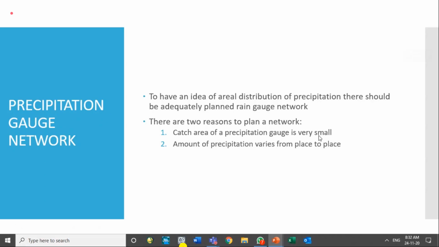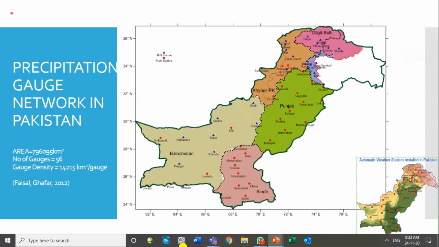The amount of precipitation varies from place to place, which I have already explained. If precipitation was not varying, and was the same at all the places, one gauge would have been sufficient. So we are showing you here the rain gauge network in Pakistan, which is managed or operated by the Pakistan Meteorological Department.